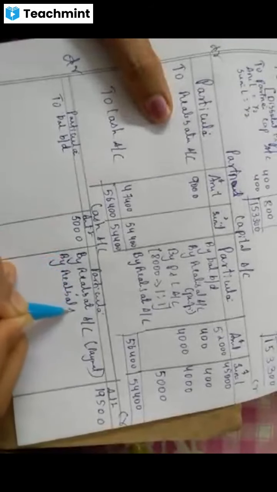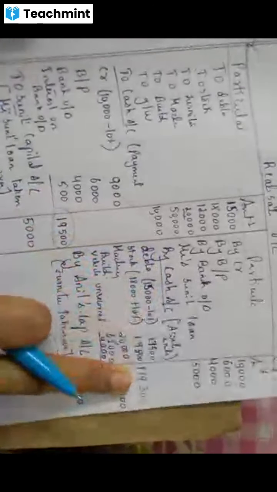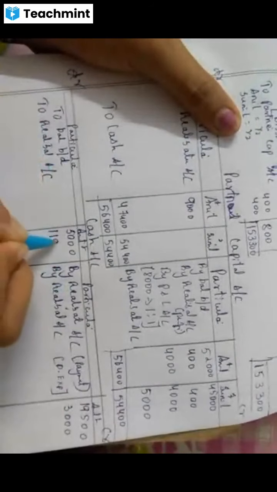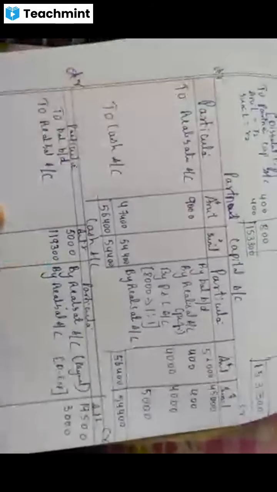Okay. Next, the cash account, where it is there? This cash account is done. Next is here, to cash account 3,000. It is in debit side, so I'm writing here in the credit side. By realization account. Amount is 3,000. The bracket, dissolution expenses. Correct? Next, the cash account, where it is there? Here. By cash account, 1,19,300. It is there in the credit side. So I'm writing here in the debit side. To realization account. So 1,19,300. Correct?